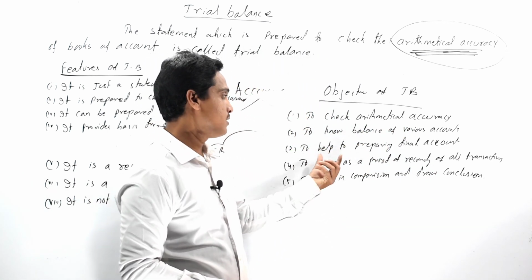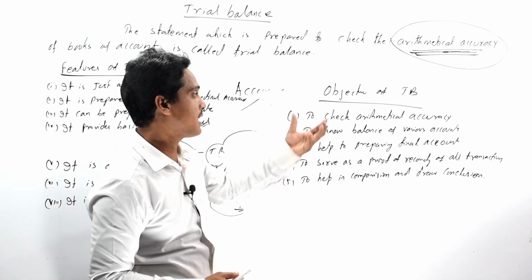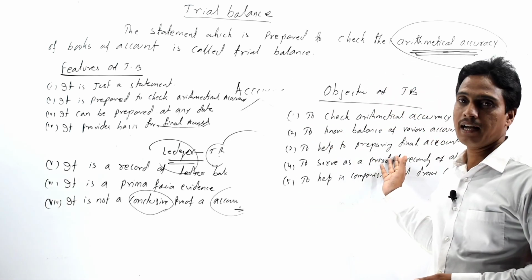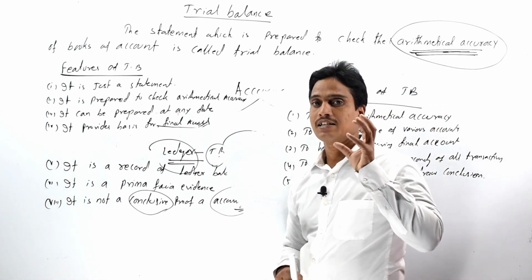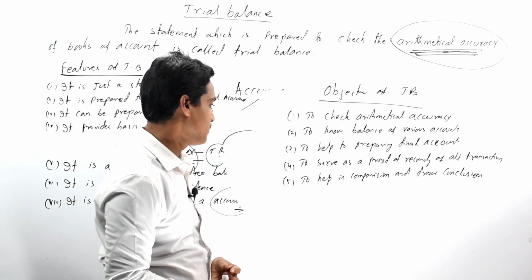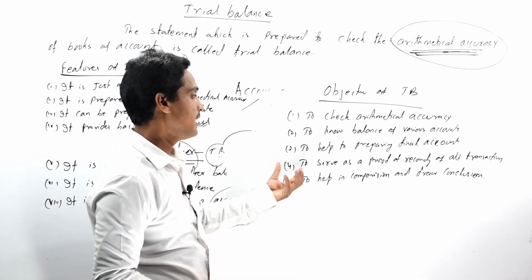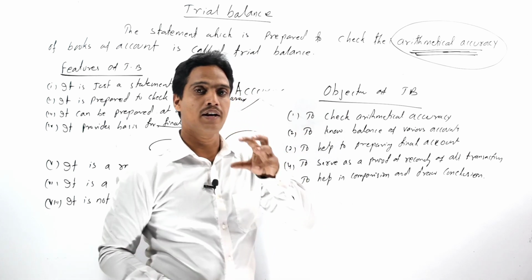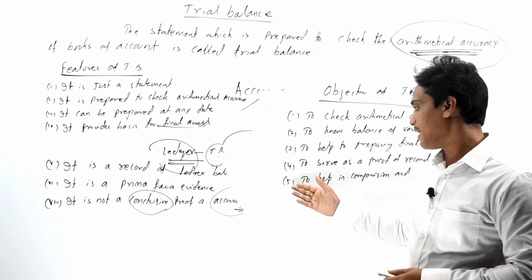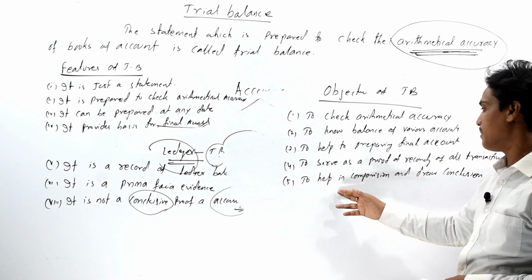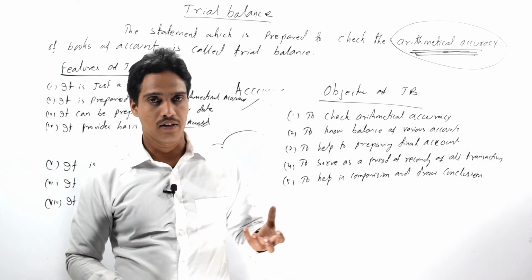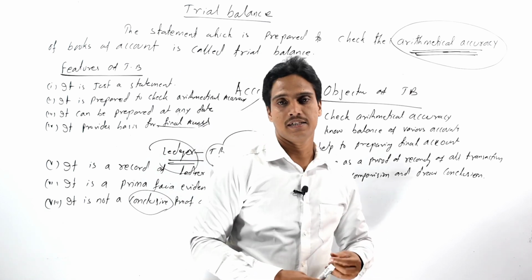It also helps to preparing the final account. That means the trial balance provides a basis for preparing our final accounts. That's why trial balance is considered as a connecting link between our ledger and final account. Then the next objective is it serves as a proof of recording of all the transactions in the books of accounts. And the last but not the least objective of the trial balance is it helps in the comparison and draw conclusion regarding our various accounts.